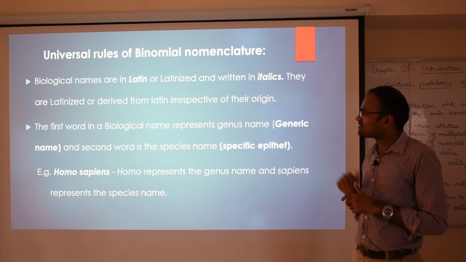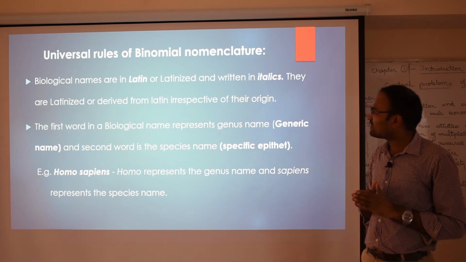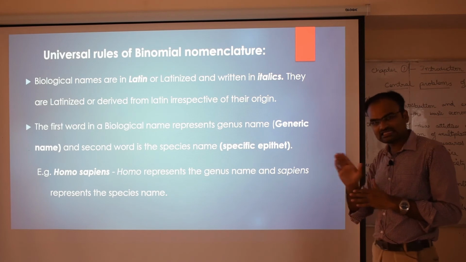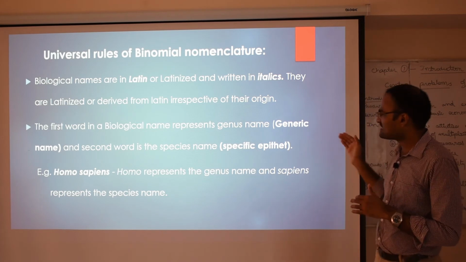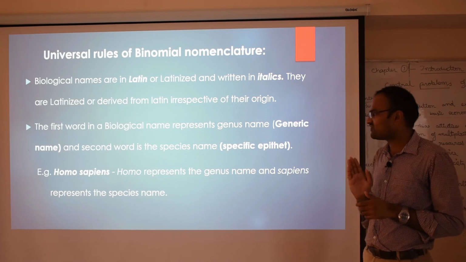The second rule in giving the binomial nomenclature is that the first word in a biological name represents the genus name, as we already studied, that is the generic name, and the second word is the species name, that is the specific epithet.